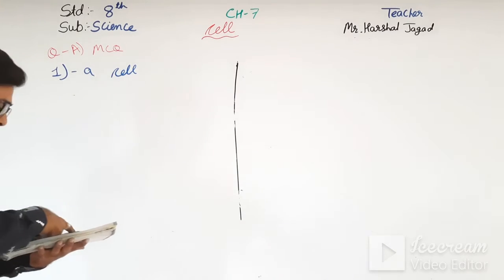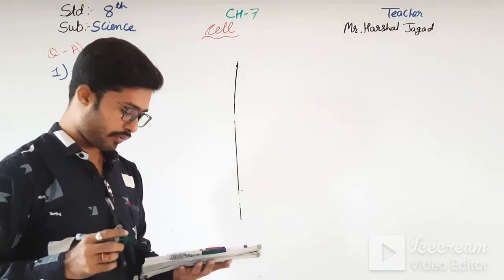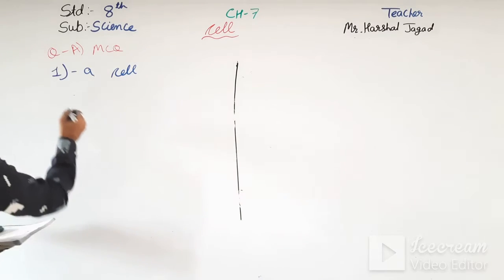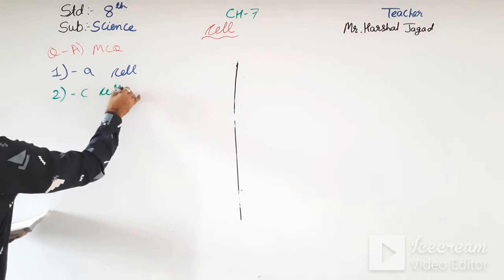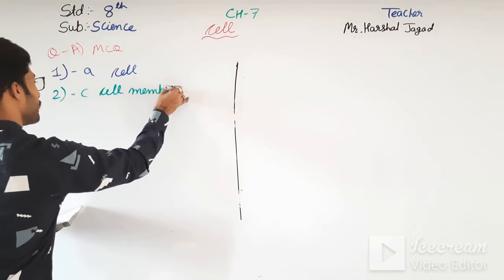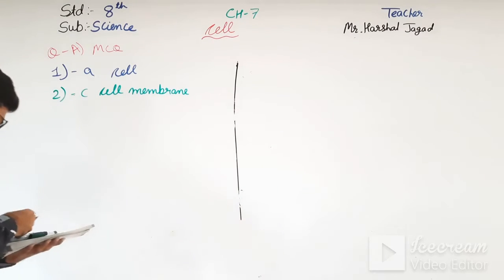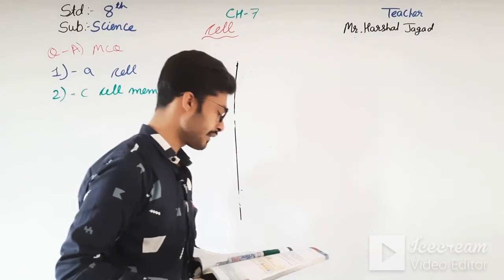Okay, moving towards the second one, which of this is the outer covering of the cell? That is cell membrane, so the second one is C, cell membrane. And the third one, which of these is present only in the plant cell?